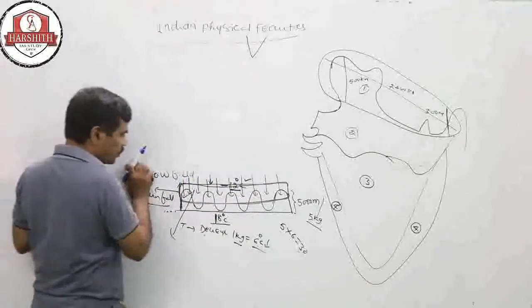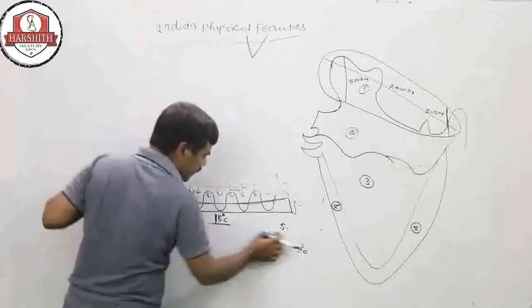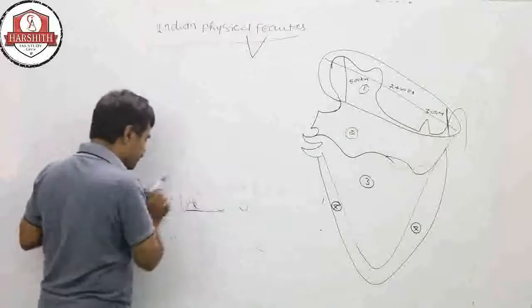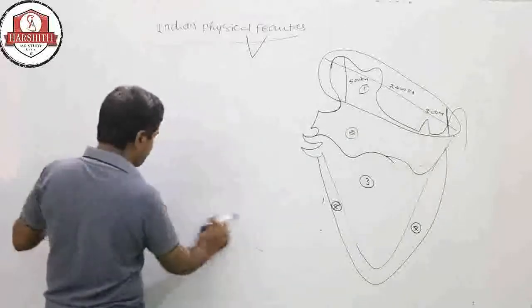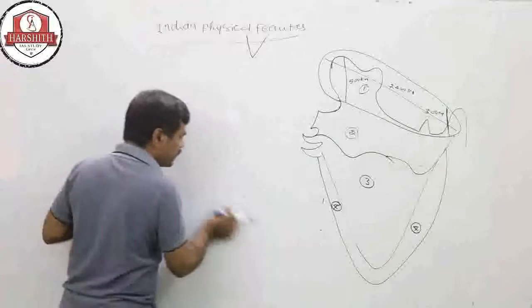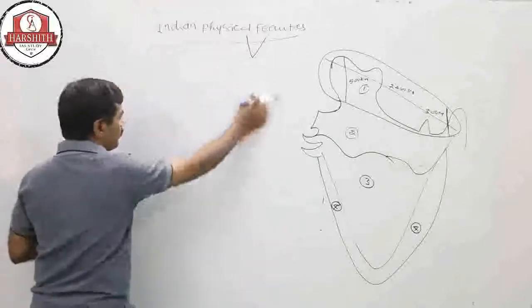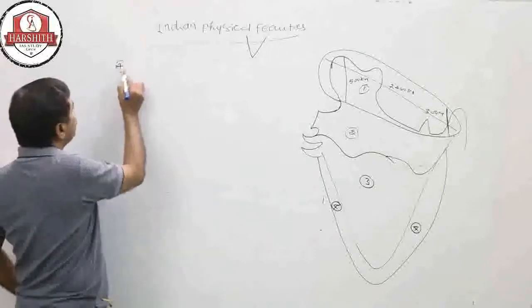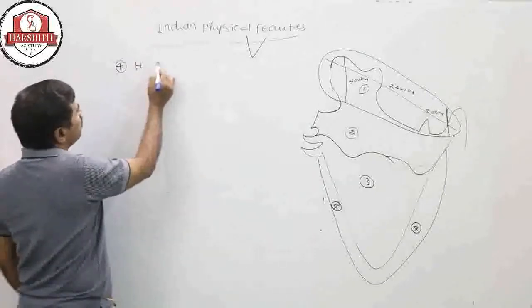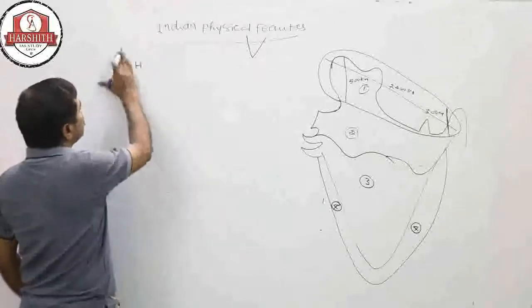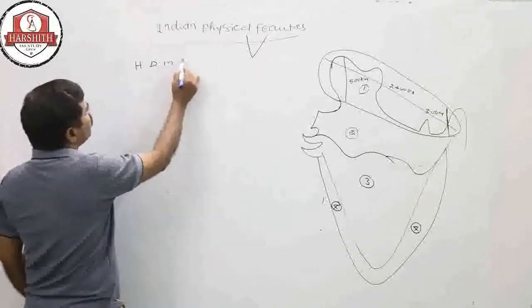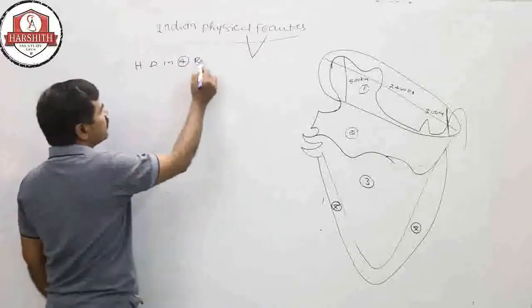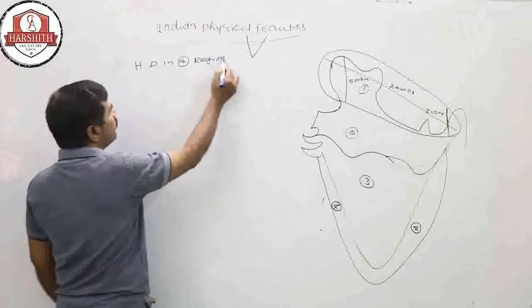The Himalayas are divided into four regions on the basis of height.